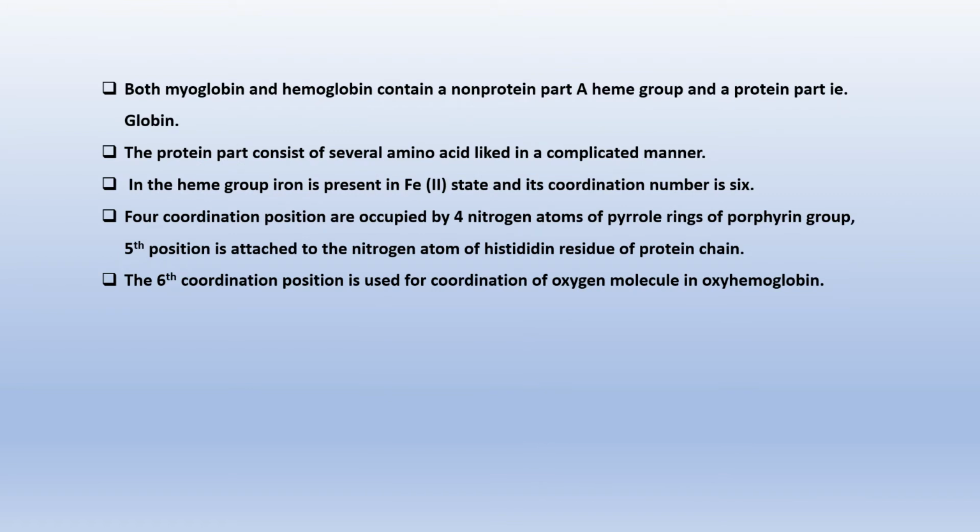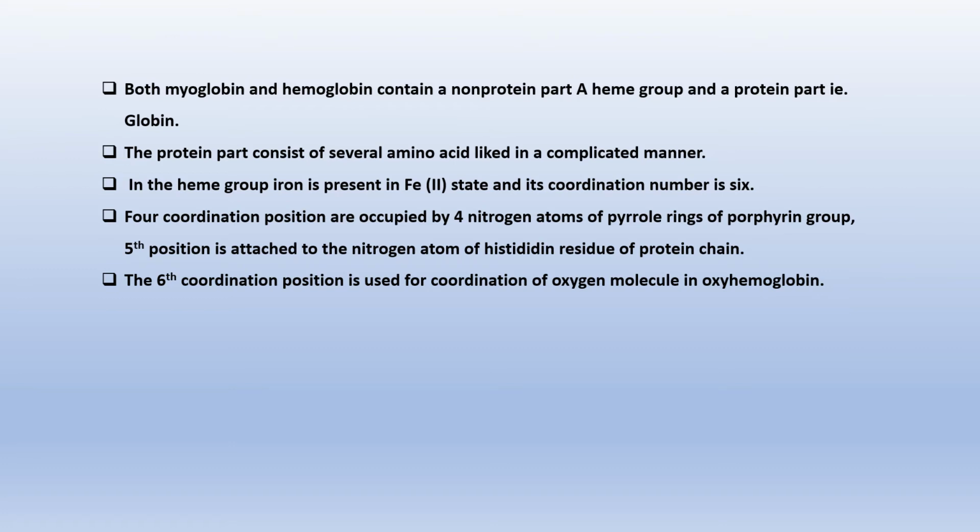Both myoglobin and hemoglobin contain a non-protein part, the heme group, and a protein part, that is globin. The protein part consists of several amino acids arranged in a complicated manner. In the heme group, iron is present in the Fe2+ state and its coordination number is 6. 4 coordination positions are occupied by 4 nitrogen atoms of the pyrrole rings of the porphyrin group.